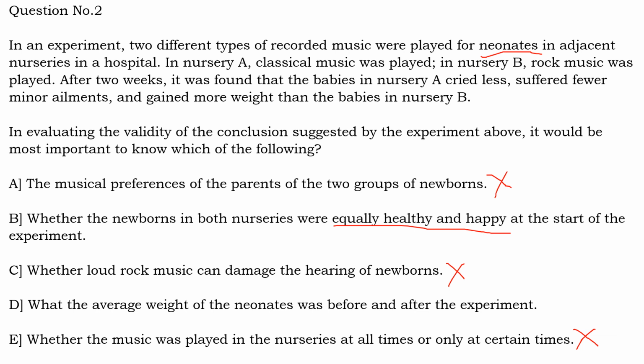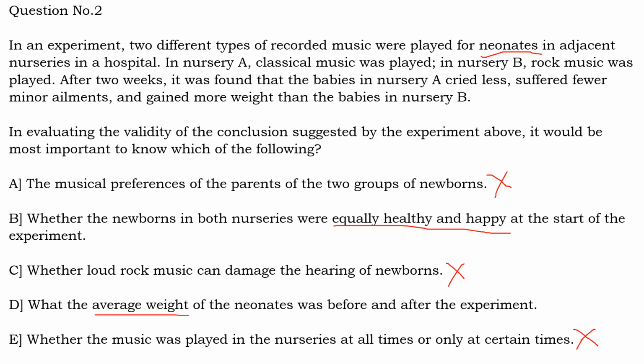Here it is talking about only the average weight, which is only a part of the health. So which option is giving you a better initial condition? It is option B, because it says that if you know the condition of the babies in both the nurseries, their health, their happiness, everything in the initial conditions, and after the experiment we measure all the things and see the development, then we can clearly say that classical music is better than rock music.